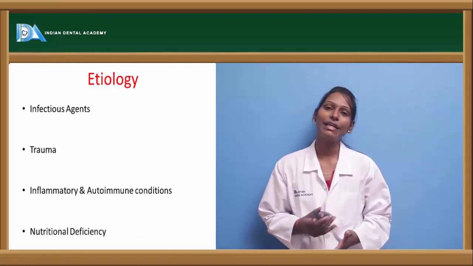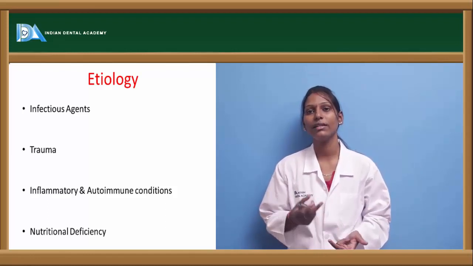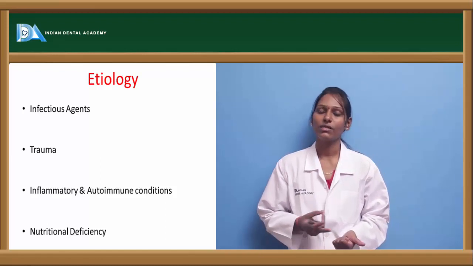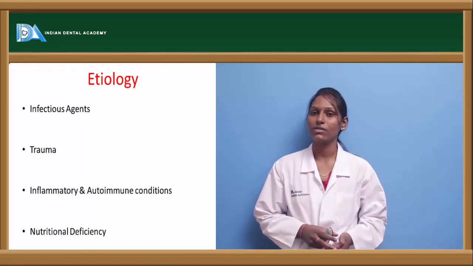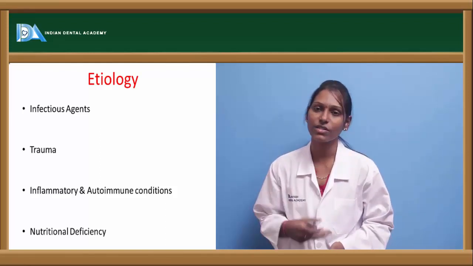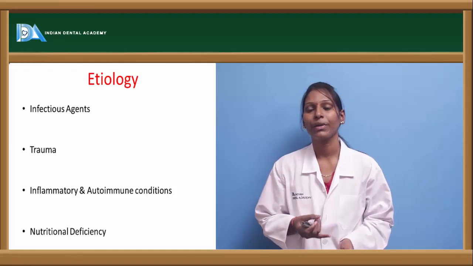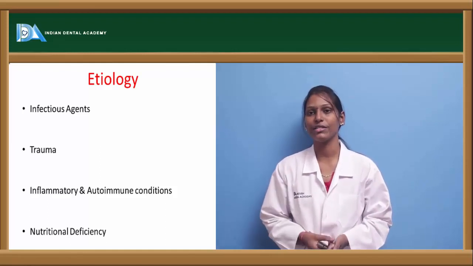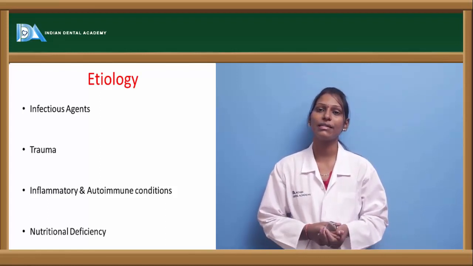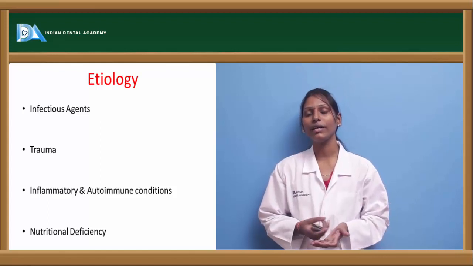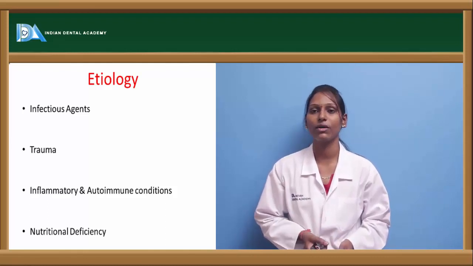Coming to the etiology, there are various etiological agents for stomatitis which include infectious agents such as viruses, bacteria, fungal, and other protozoal infections can also be seen, but most commonly bacterial, viral and fungal infections cause stomatitis. Various bacterial infections which cause stomatitis include Campylobacter, spirochetes, which include Treponema, and other streptococcus infections, which will actually be a superinfection there. And then fungal infections: the most common cause of stomatitis among fungal agents is Candida. Candida albicans is one of the most common causative organisms for stomatitis in the oral cavity.